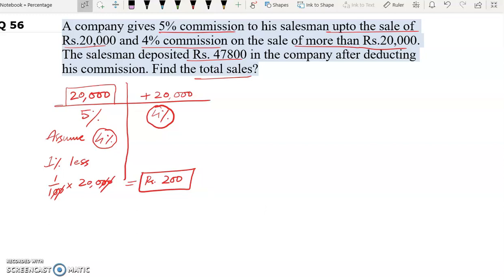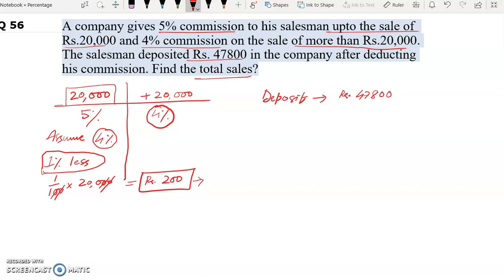This much less received by the salesman. Now the salesman deposited rupees 47,800 in the company. Actual deposit is rupees 47,800. Now as we have assumed that the salesman is receiving 1% less, rupees 200 will be the profit of the company.